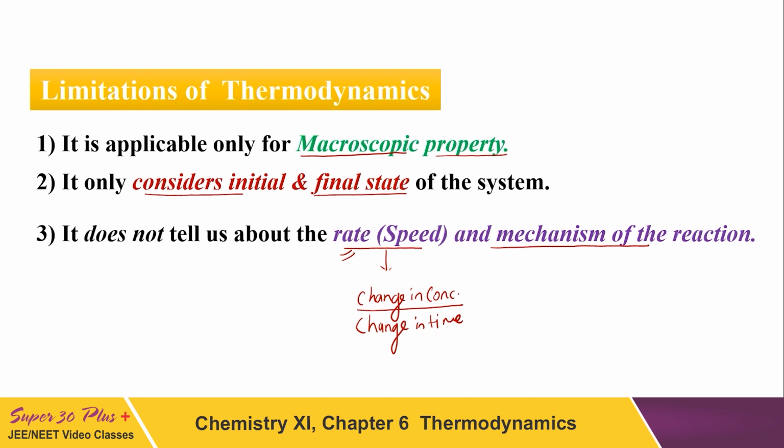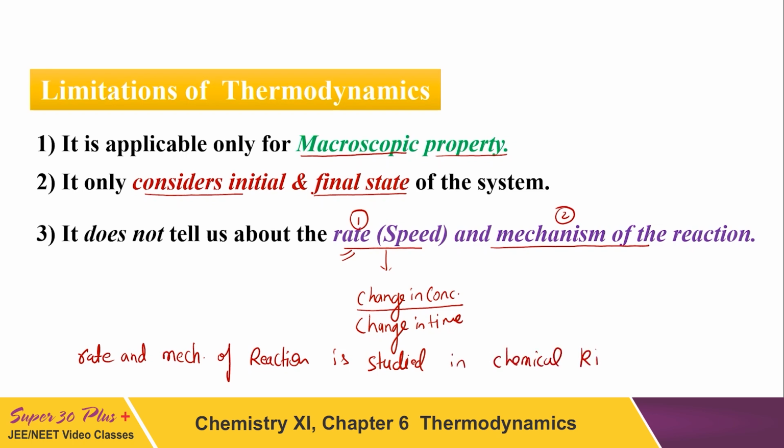We never study rate and mechanism of reaction under the heading thermodynamics, so thermodynamics has nothing to do with them. And where do we study that? Rate and mechanism of reaction are studied in chemical kinetics, which we shall discuss later.